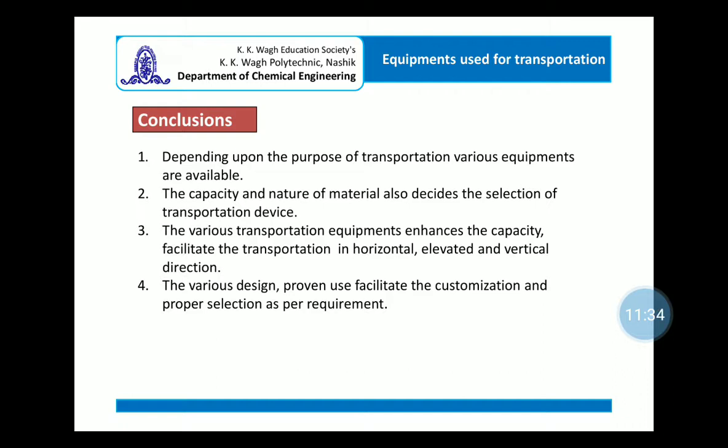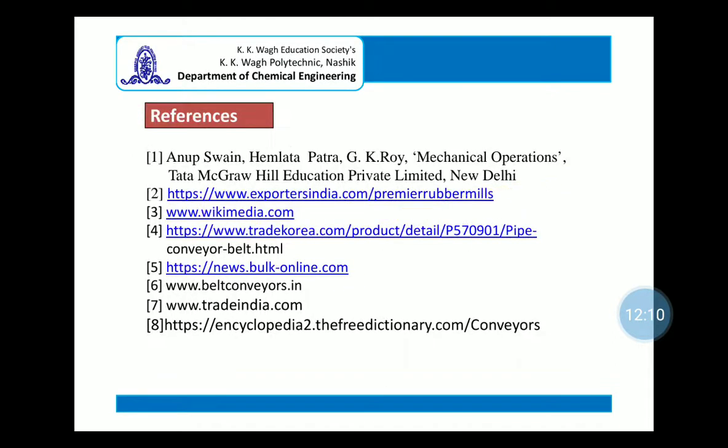So what is our objective: whether we want the transportation of free flowing powder, whether we want the transportation of sludge, whether we want the transportation of bags or cartons for piling or stacking, or whether we want the vertical movement or weatherproof movement of the material. All these factors and conditions decide the selection of appropriate equipment for the transportation of solid or slurry or cartons or bags. So these are the references I have used.